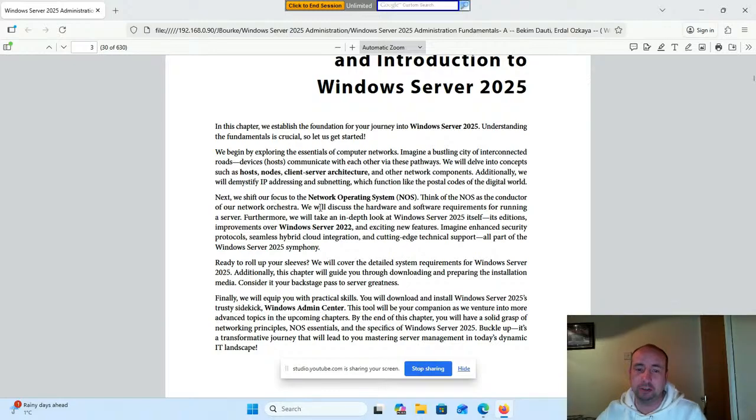Next, we shift our focus to the network operating system, NOS. Think of the NOS as the conductor of our network orchestra. We will discuss the hardware and software requirements for running a server. Furthermore, we will take an in-depth look at Windows Server 2025 itself, its additions, its improvements over Windows Server 2022, and exciting new features. Imagine enhanced security protocols, seamless hybrid cloud integration, and cutting-edge technical support, all part of the Windows Server 2025 symphony.